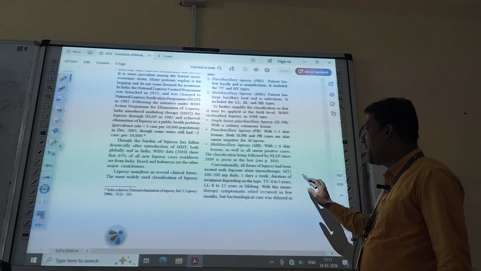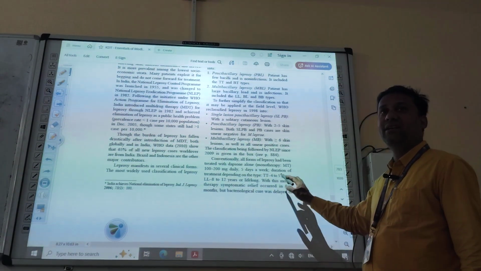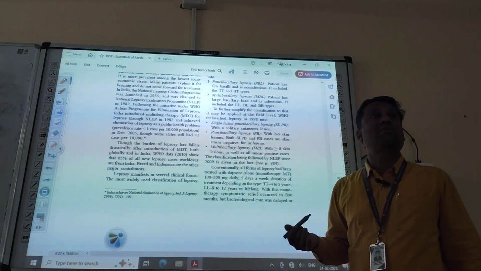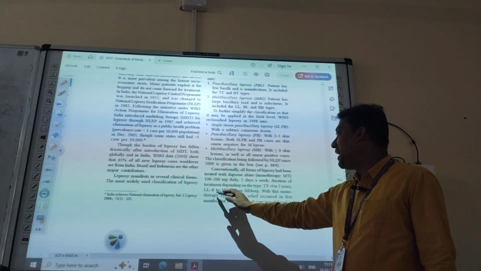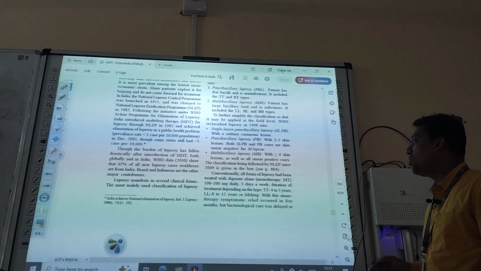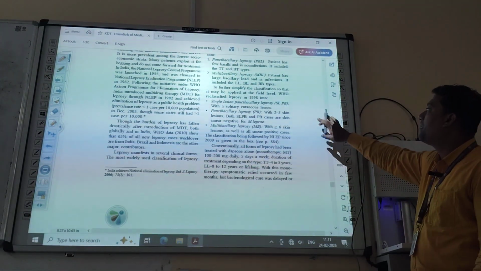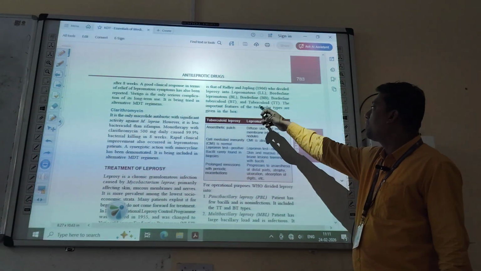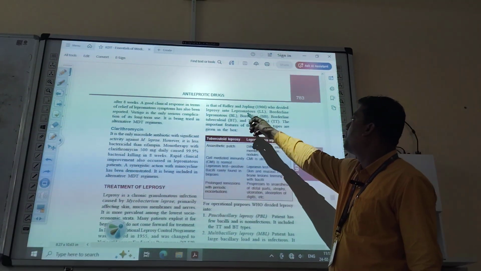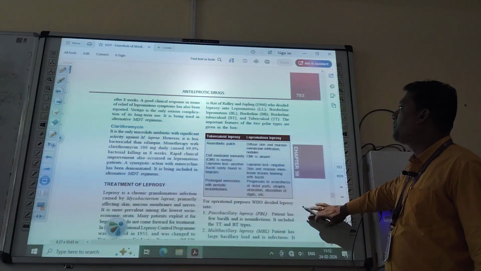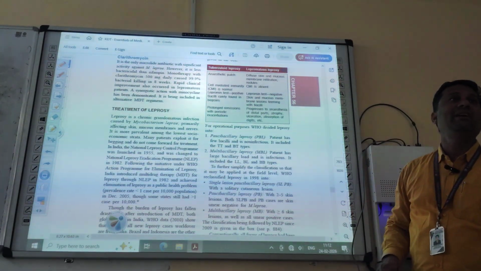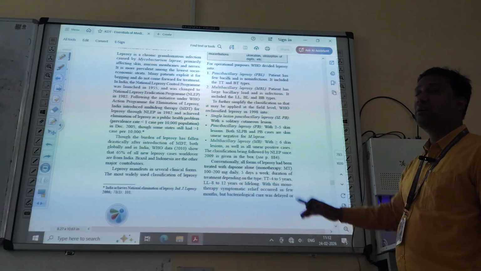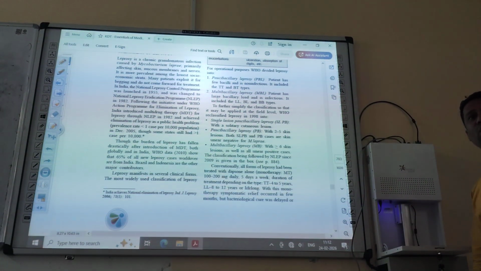For TT, tuberculoid, 4 to 5 years. For LL, lepromatous, 8 to 12 years or lifelong. For lepromatous, the lifelong therapy should be there. And for TT, what is the duration of treatment? That is 4 to 5 years.